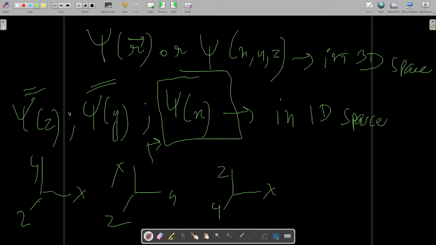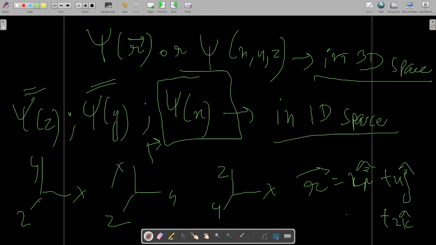Now this is where the Schrodinger time independent equation has come over here, because it is not depending on time. So its algebraic expression will not contain the time term in it. It will only contain the r term if it is three dimensional space, the r vector term. What is r vector? R vector is your position vector, x i cap plus y j cap plus z k cap, right? And this is one dimensional space, this is three dimensional space.